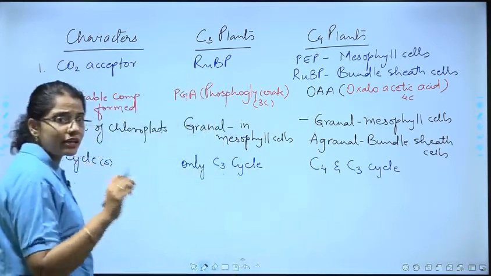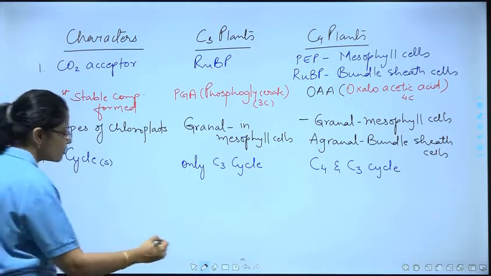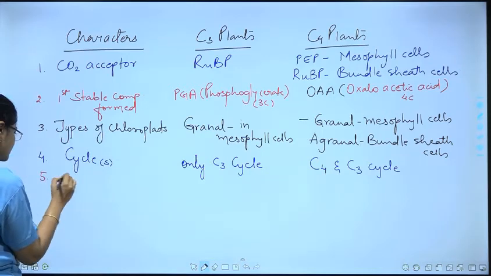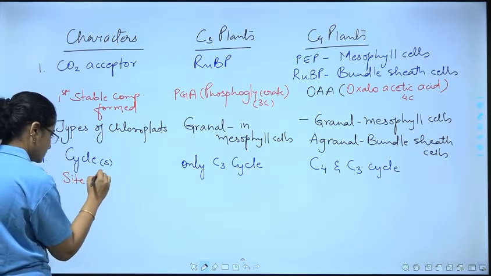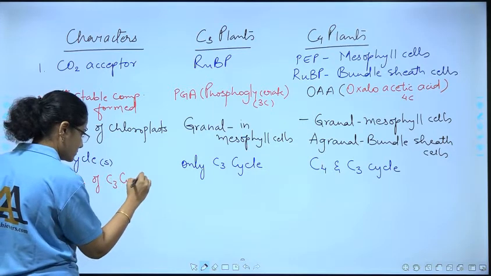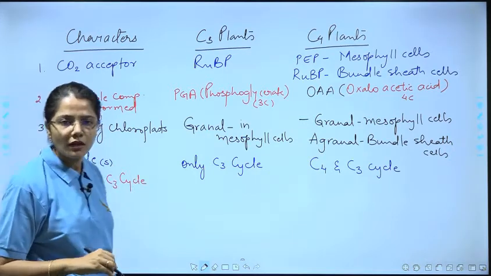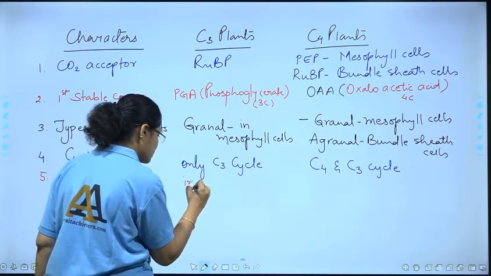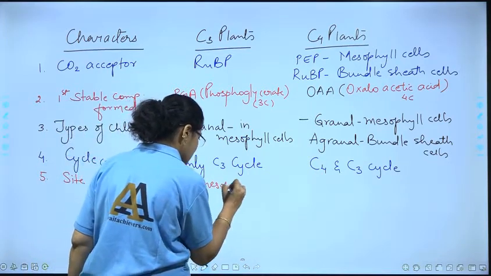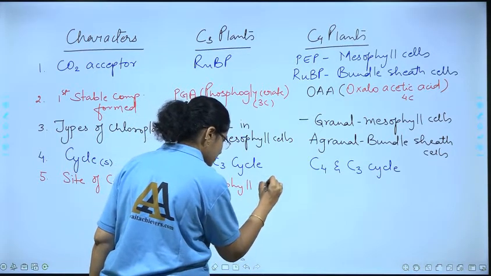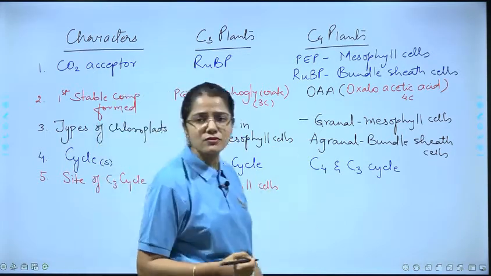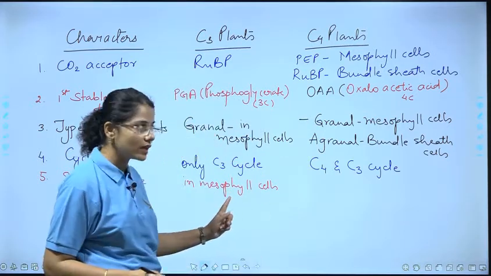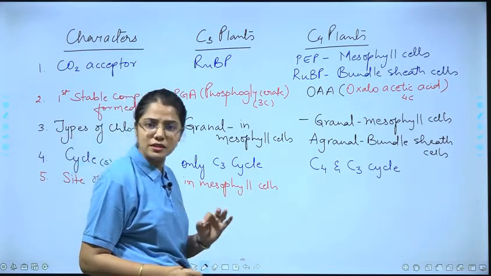Okay. Now the site of the C3 cycle also differs in both of these. In C3 plants, we know it is in the mesophyll cells. Whereas in case of C4 plants, where is the C3 cycle taking place? It is not in the mesophyll. It is taking place in the bundle sheath cells, right?